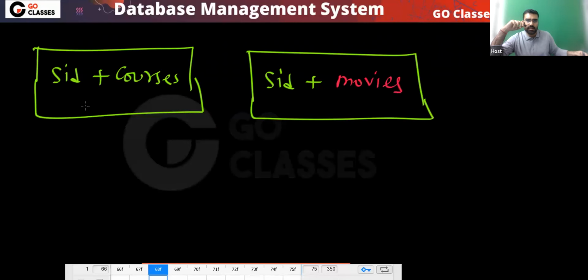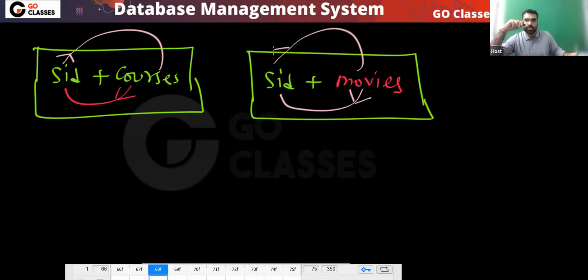So you can notice that there is a many to many relationship here, and here also a many to many relationship. Is this clear? Similarly, here also many to many relationship. A student can like many movies, and a movie can be liked by many students. So you can notice these are many to many.